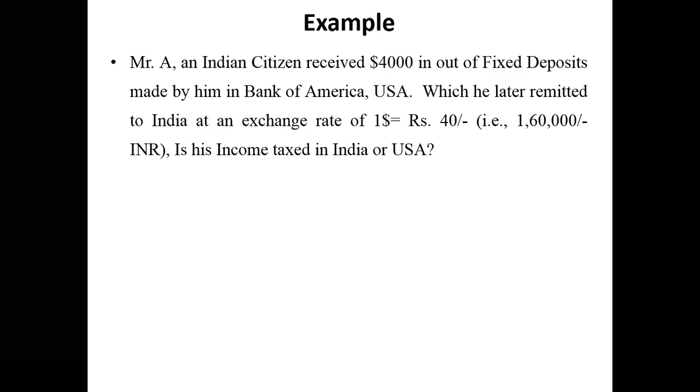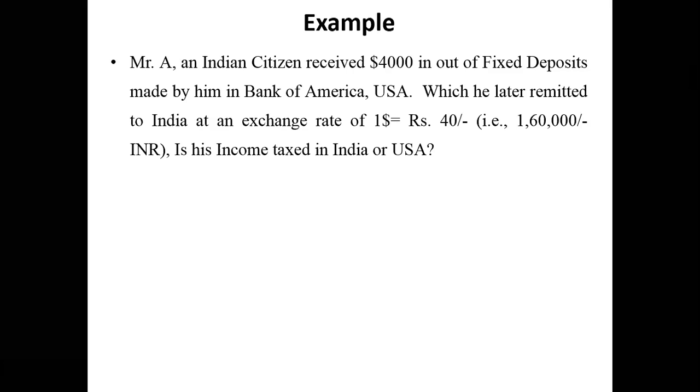He's an Indian citizen, but he received $4,000 in America, by Bank of America. Then later he remitted to India at an exchange rate of 40.